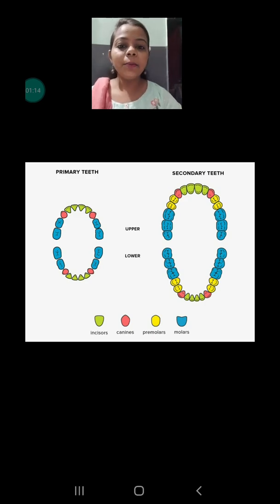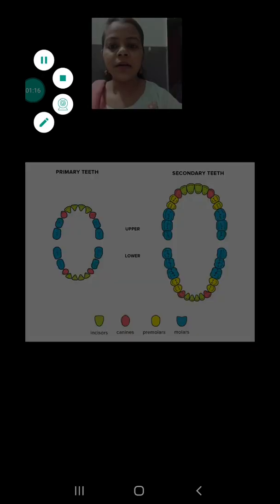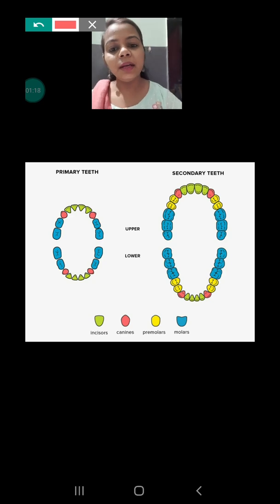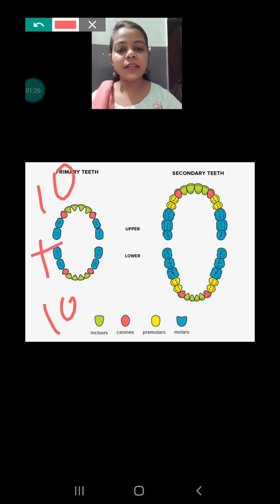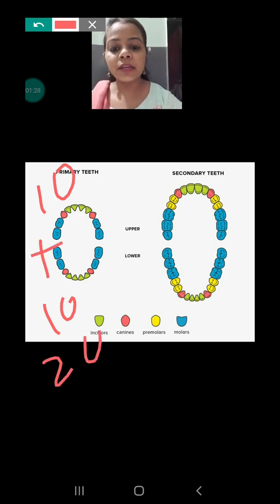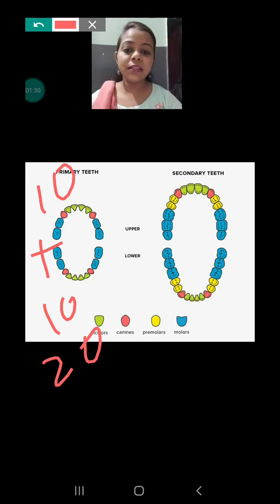So the total number of teeth is, let me show you, 10 in the upper jaw and 10 in the lower jaw. So what is the total number of the primary teeth? 20. The total number of teeth in the primary set is 20, whereas in the secondary set of teeth,